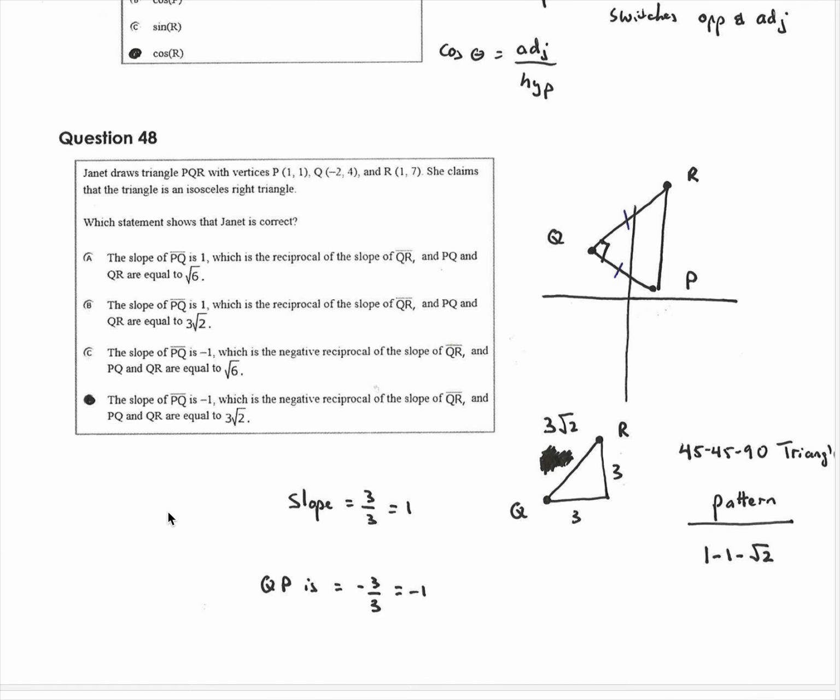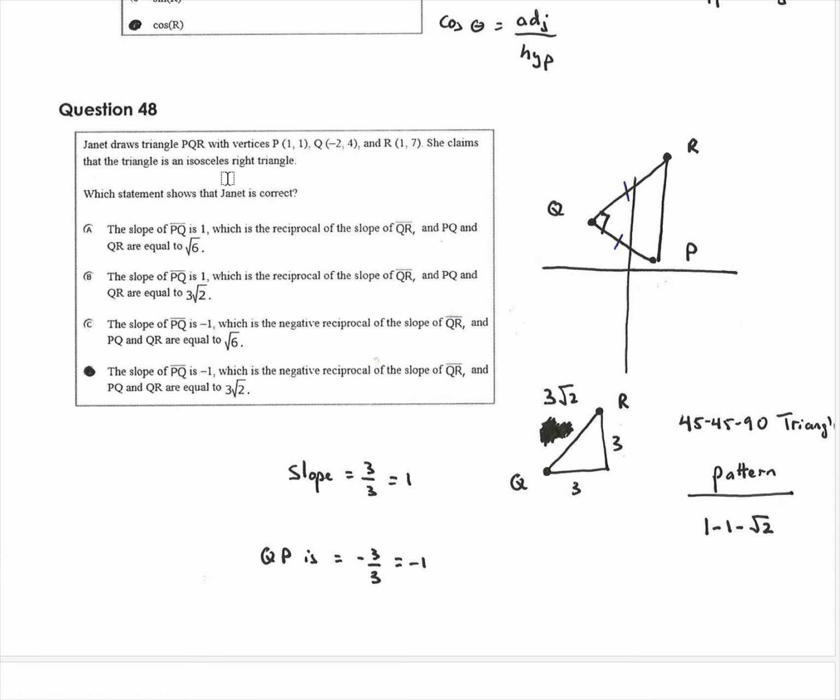These triangles, you just got to draw them. We can draw the picture. You have grid paper. So Q, R, P, and you plot the points, and you want to know whether it's an isosceles right triangle. Okay, number one, isosceles, you got to make sure this side and this side are the same, and you got to see if this is a right angle.